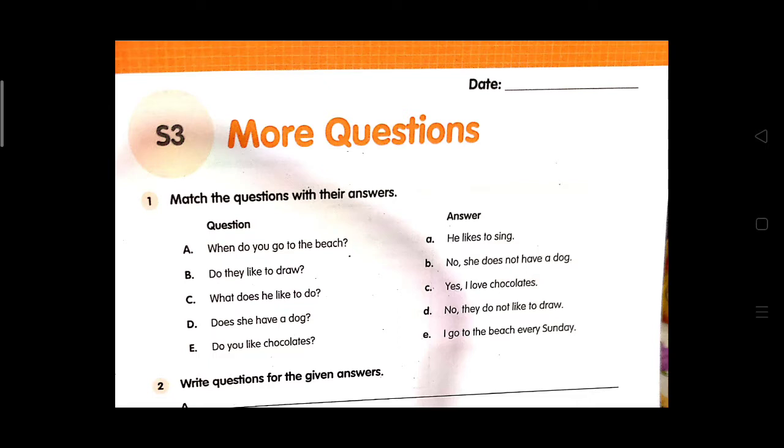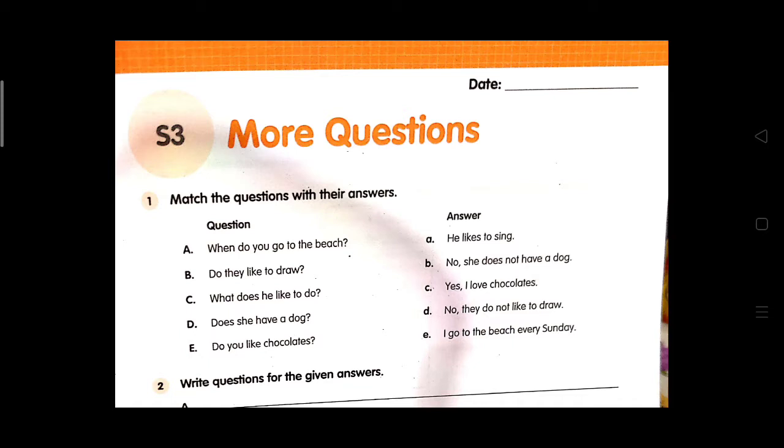And you know very well the questions which start with do or does always have their answer with yes or no. And the questions which start with WH family words have different answers. Like in question A, when do you go to the beach, then you will give the answer. Find out the answer from the options A, B, C, D, E. Yes, what would be the answer? Yes, I go to the beach every Sunday. Yes, this will be the answer, and this is how you will complete this question.